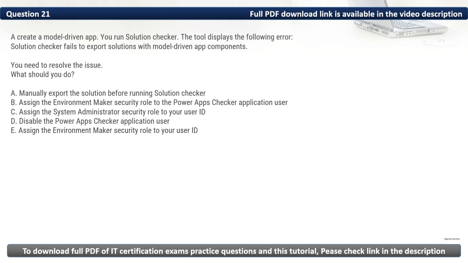Firstly, let's eliminate the incorrect options. We have A. Manually export the solution before running Solution Checker. Manually exporting does not address the permission issue related to the application user. Then we have C, assign the system administrator security role to your user ID. Your user ID is unrelated to the issue. The permission problem concerns the Power Apps Checker application user. Then we have D, disable the Power Apps Checker application user. Disabling the application user will prevent the solution checker from functioning altogether.